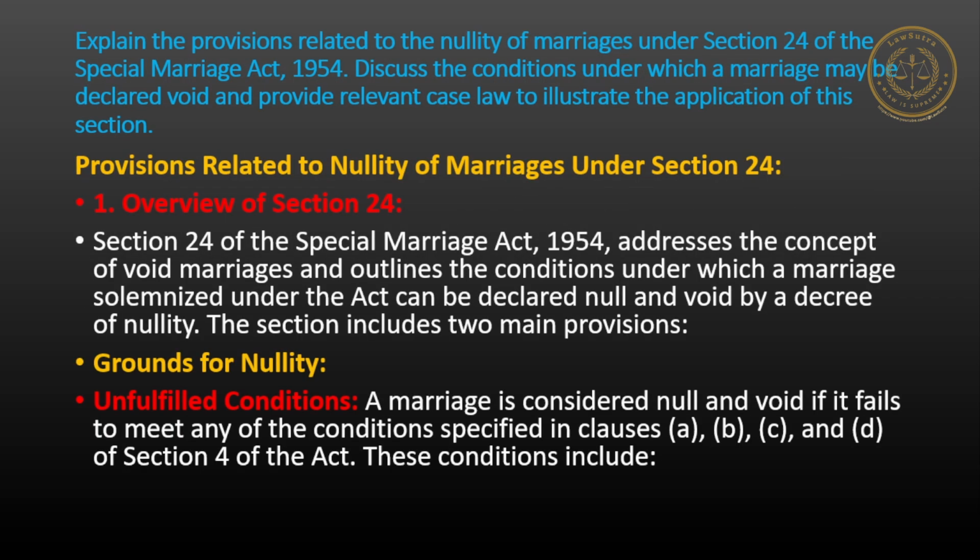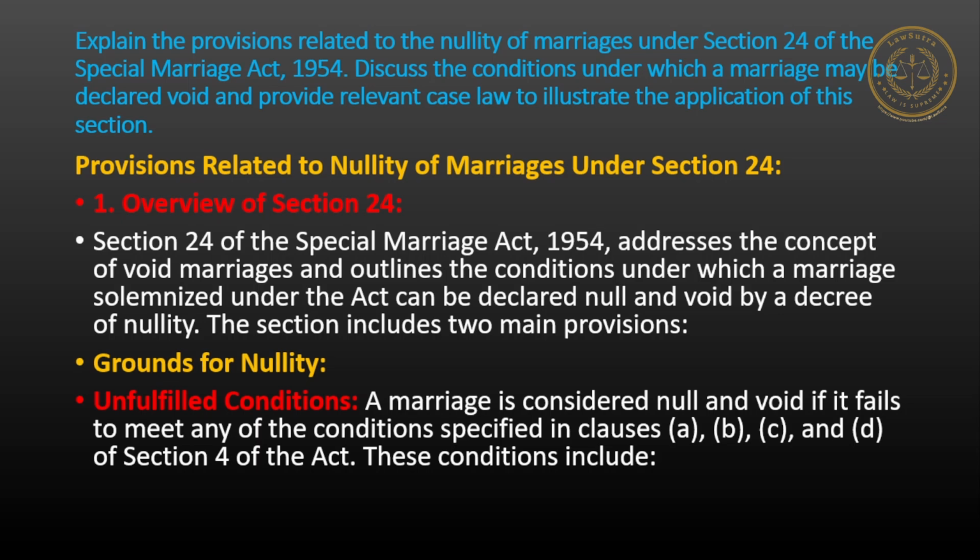Our next question is: explain the provisions related to the nullity of marriage under Section 24 of the Special Marriage Act 1954, discuss the conditions under which marriage may be declared void, and provide relevant case laws to illustrate the application of this section. Provisions related to nullity of marriage under Section 24.